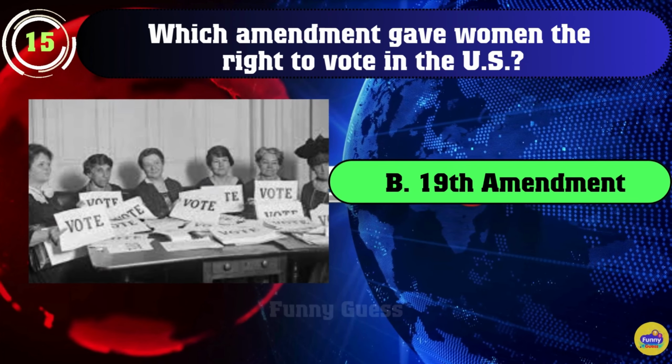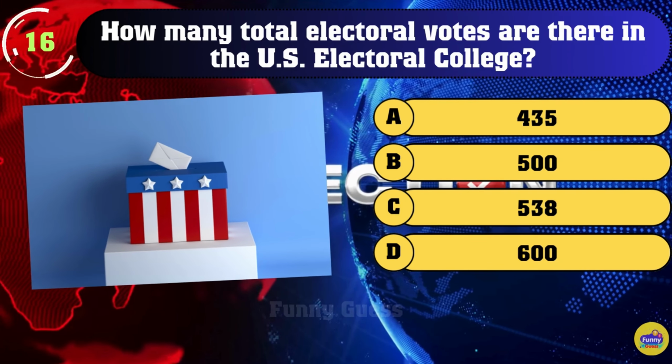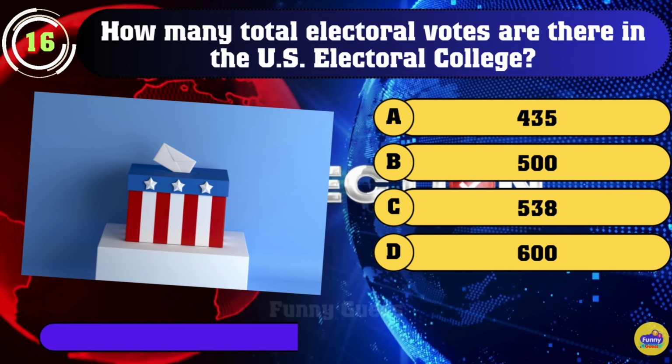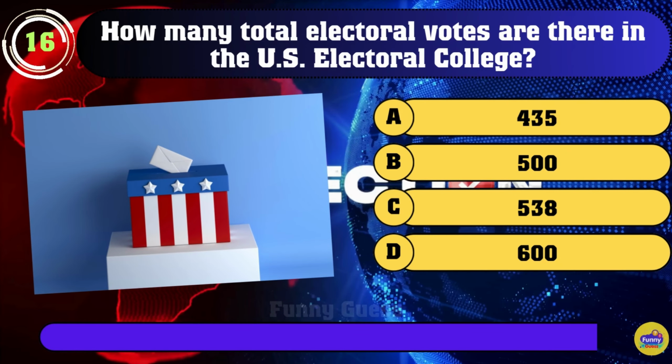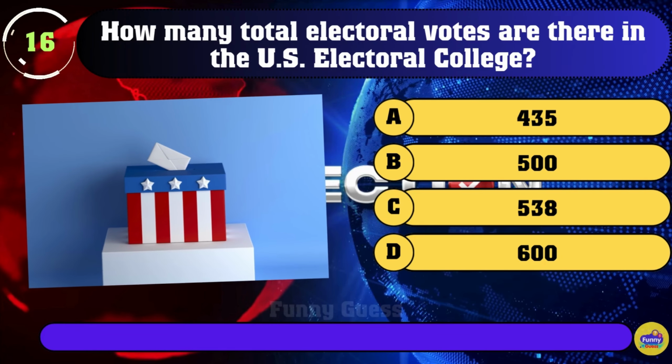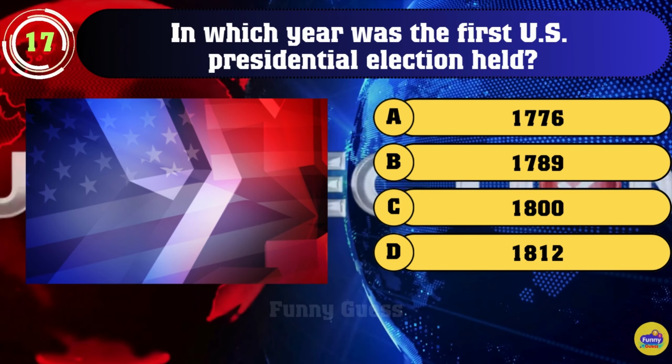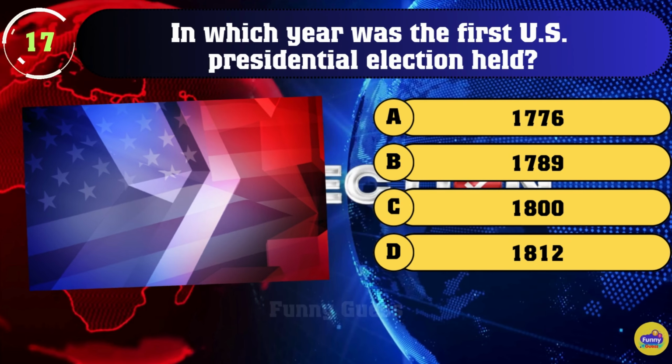15. Which amendment gave women the right to vote in the U.S.? B. 19th Amendment. 16. How many total electoral votes are there in the U.S. Electoral College? C. 538.